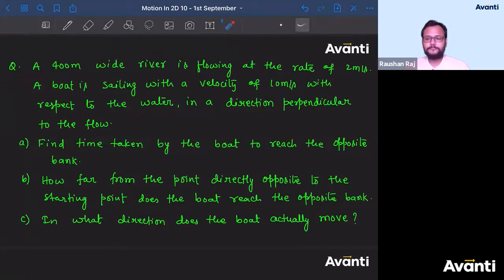All right. Tell me, guys, what is the angle theta here? In which direction is the boat sailing? It's normal to the river. So in our derivations, in our formulas, theta was the angle made by VBR with the normal. Here that is 0. So theta is 0. So use that formula here.